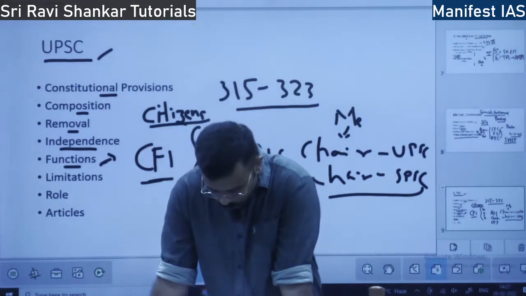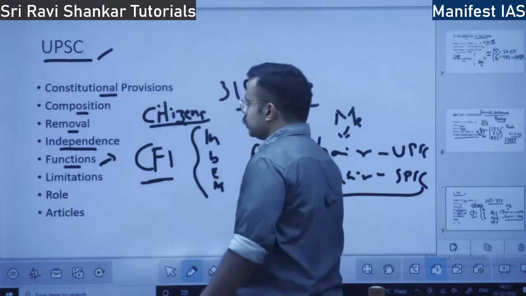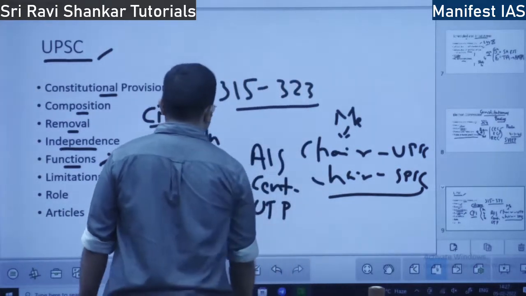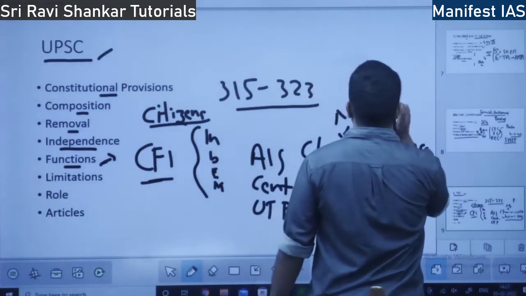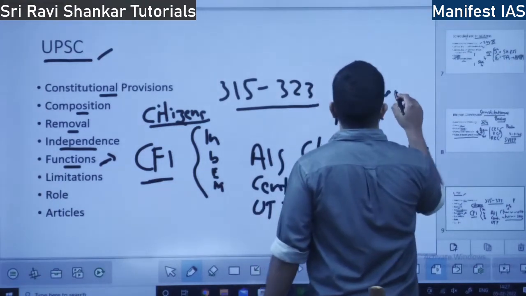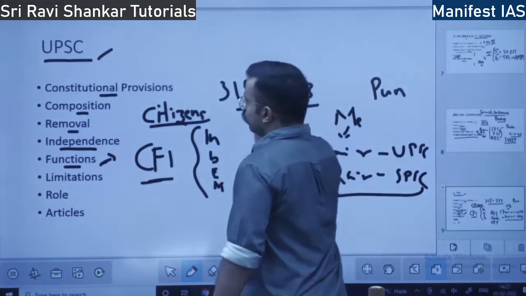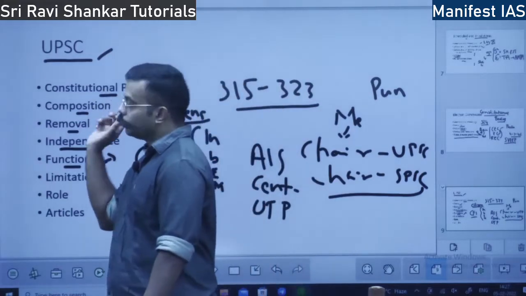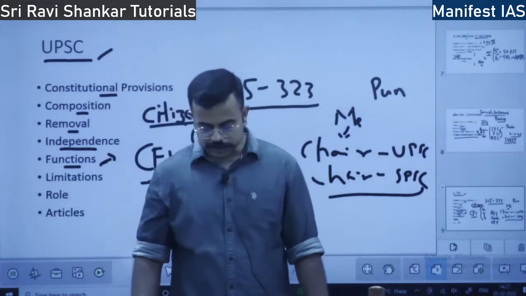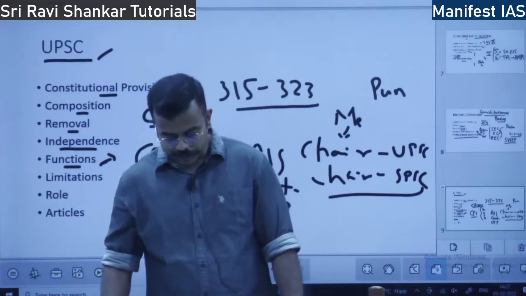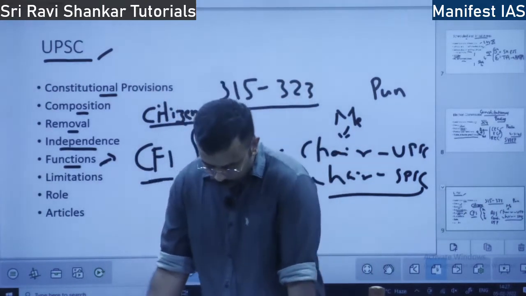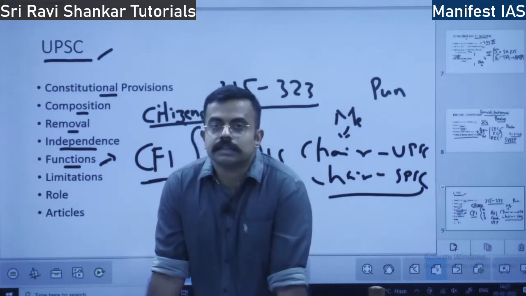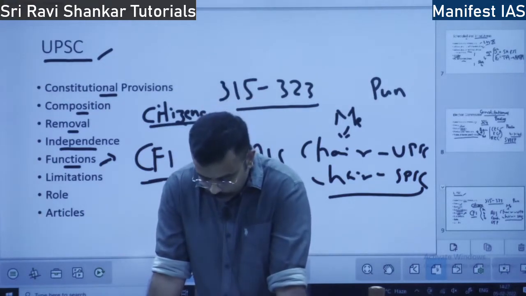In those cases also, that is called disciplinary matters, to exercise discipline, that is to punish a civil servant, the government consults the UPSC. Without UPSC consultation, the government cannot take a call.